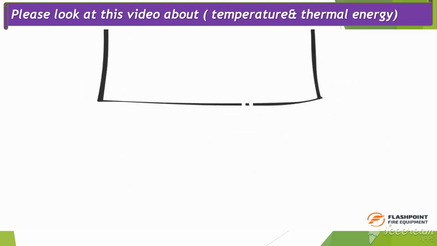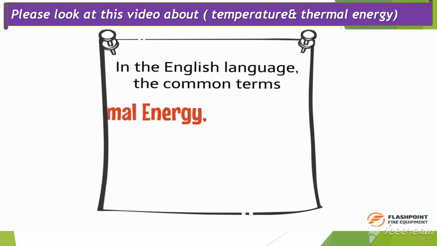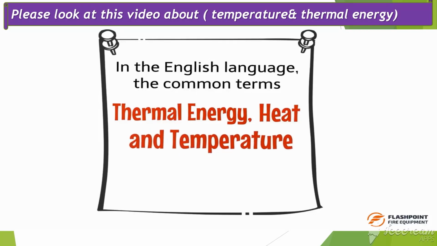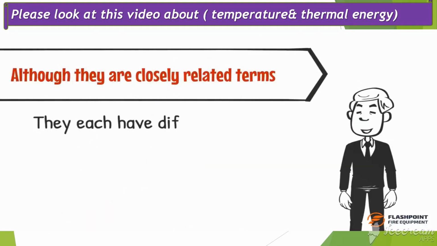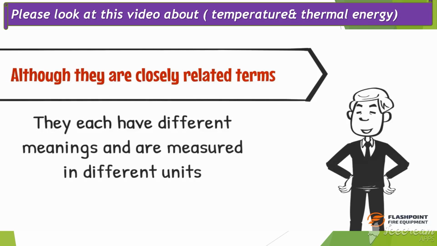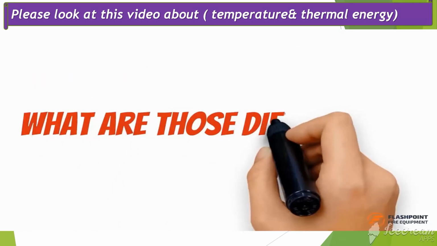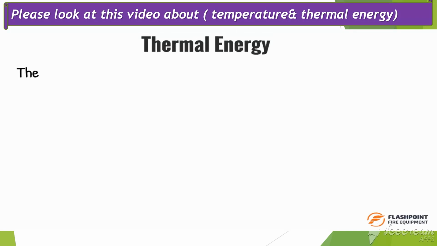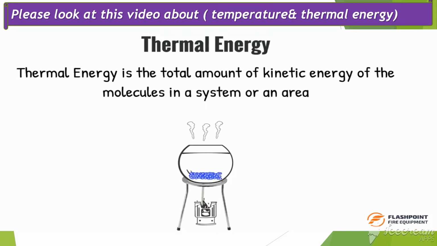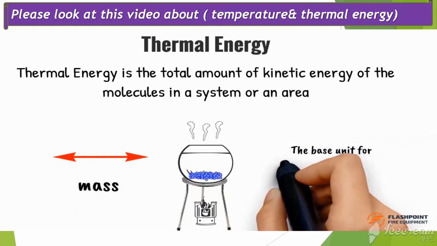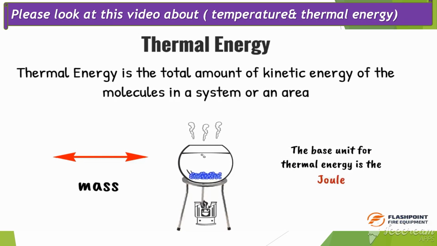Let's find out. In the English language, the common terms thermal energy, heat, and temperature are often used interchangeably. Although they are closely related terms, they each have different meanings and are measured in different units. What are those differences? Thermal energy is the total amount of kinetic energy of the molecules in a system or an area. Being the total amount of energy in the system or area, thermal energy is impacted by size and mass. The base unit for thermal energy is the joule.